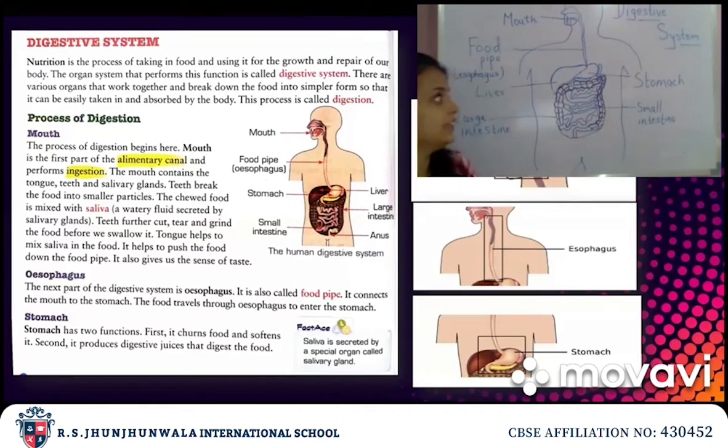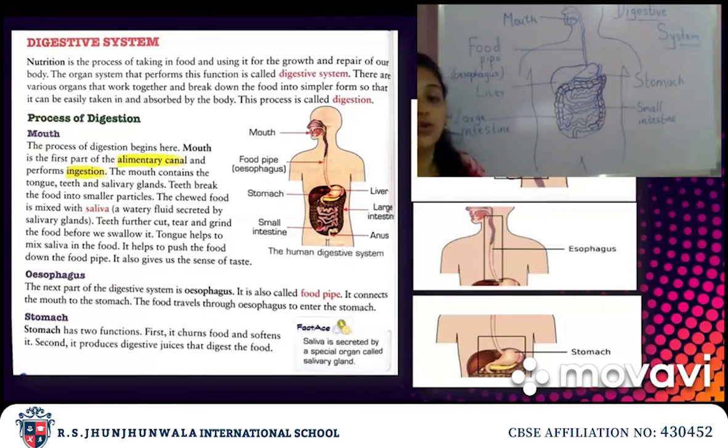Now the liver, this is the liver. The liver is also a part of the digestive system. How? Food does not enter the liver, so how does it take part? The liver secretes digestive juice that enters the small intestine and helps in the process of digestion. In this way, the liver helps in digestion, so it is included in the digestive system.